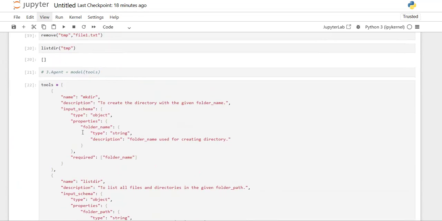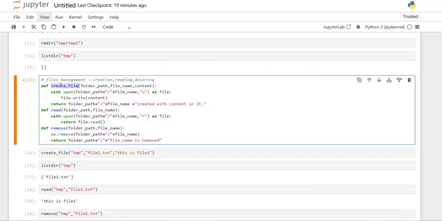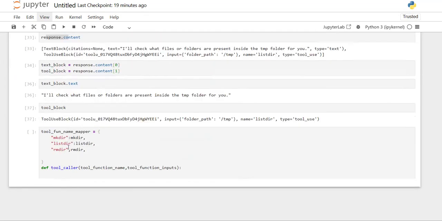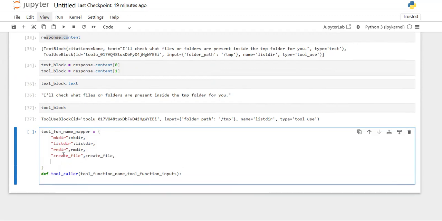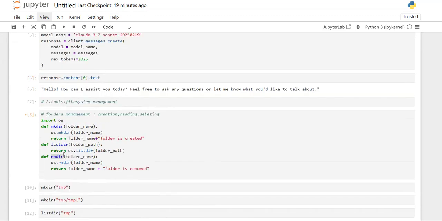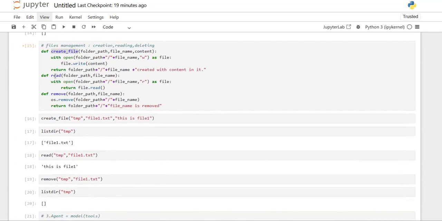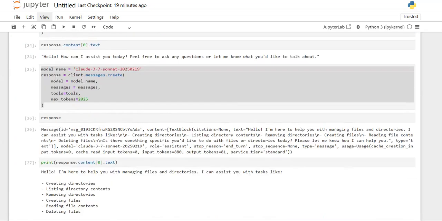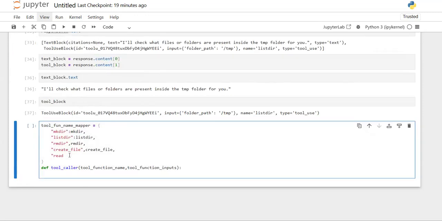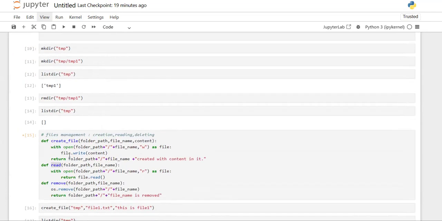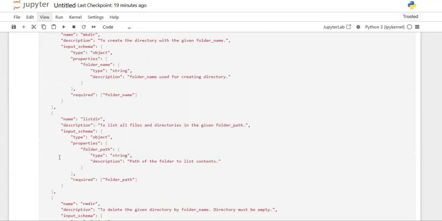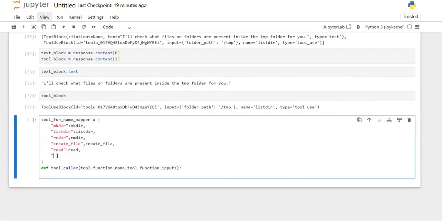Then we have three more tools. If create file is the tool name that we get, then we need to pass that function in return. If we get read as a tool name, then we need to pass the read function. Similarly, at last we have remove. Whenever we get remove as a function name, we need to pass the remove function.